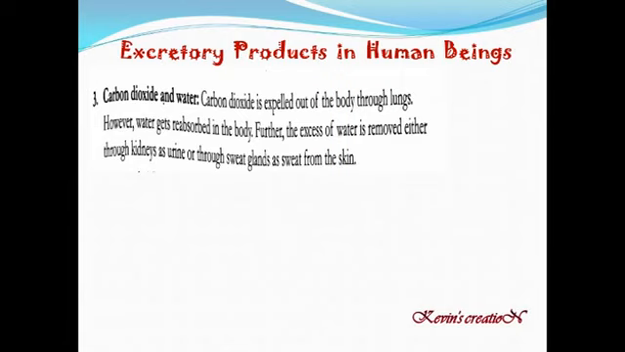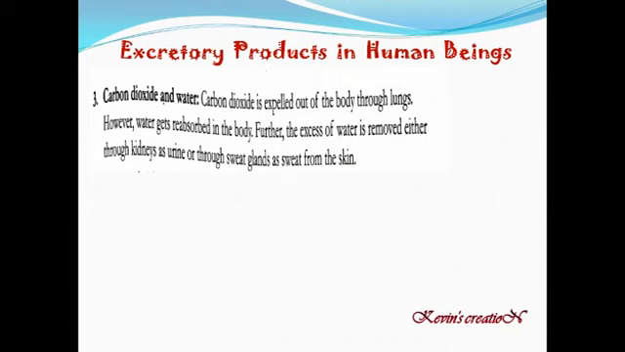So you can see the gas carbon dioxide comes out through the nose. However, water gets reabsorbed in the body. So water is required in the body, so the body absorbs it. Further, the excess of water is removed either through the kidneys as urine or through sweat glands as sweat from the skin. So carbon dioxide comes out through the lungs, but water is absorbed by the body for future use.